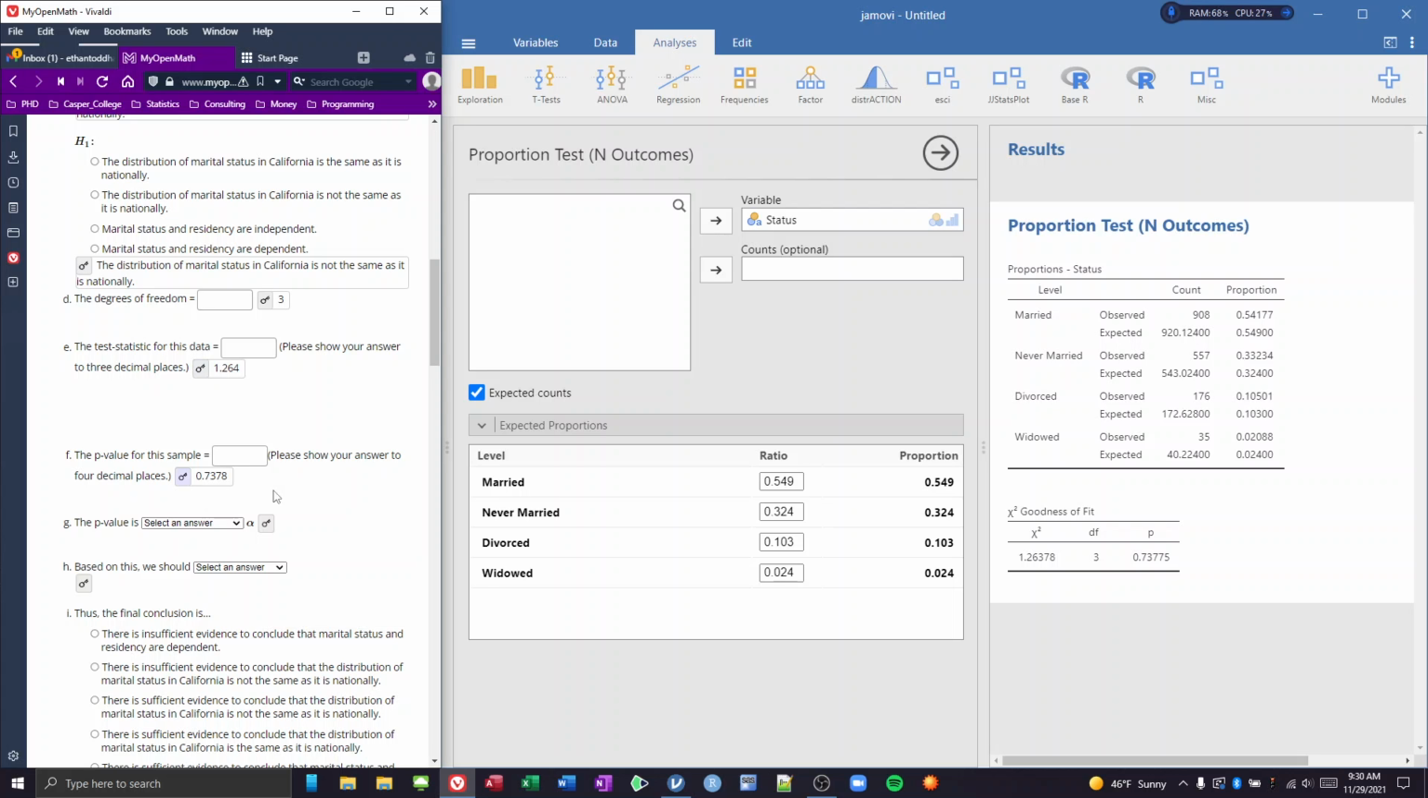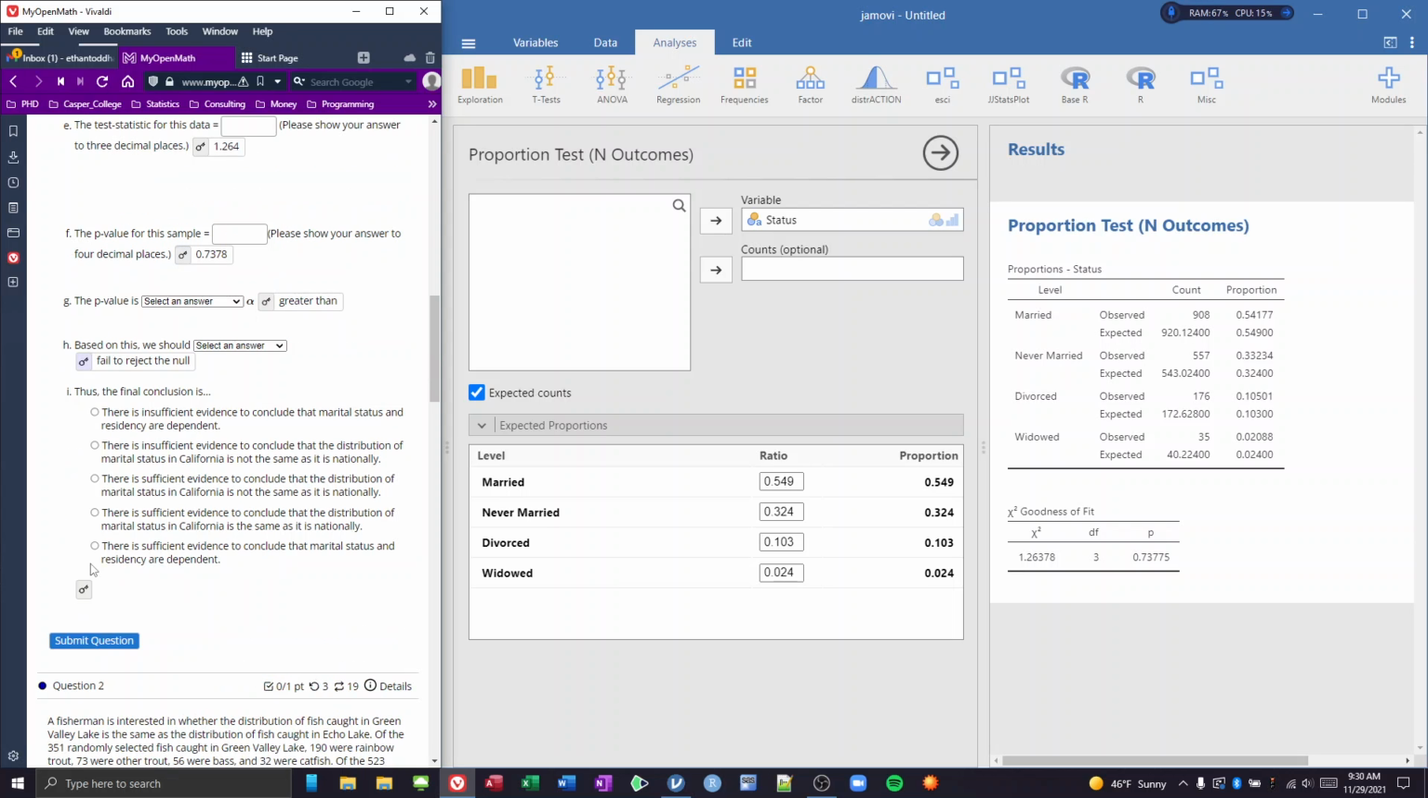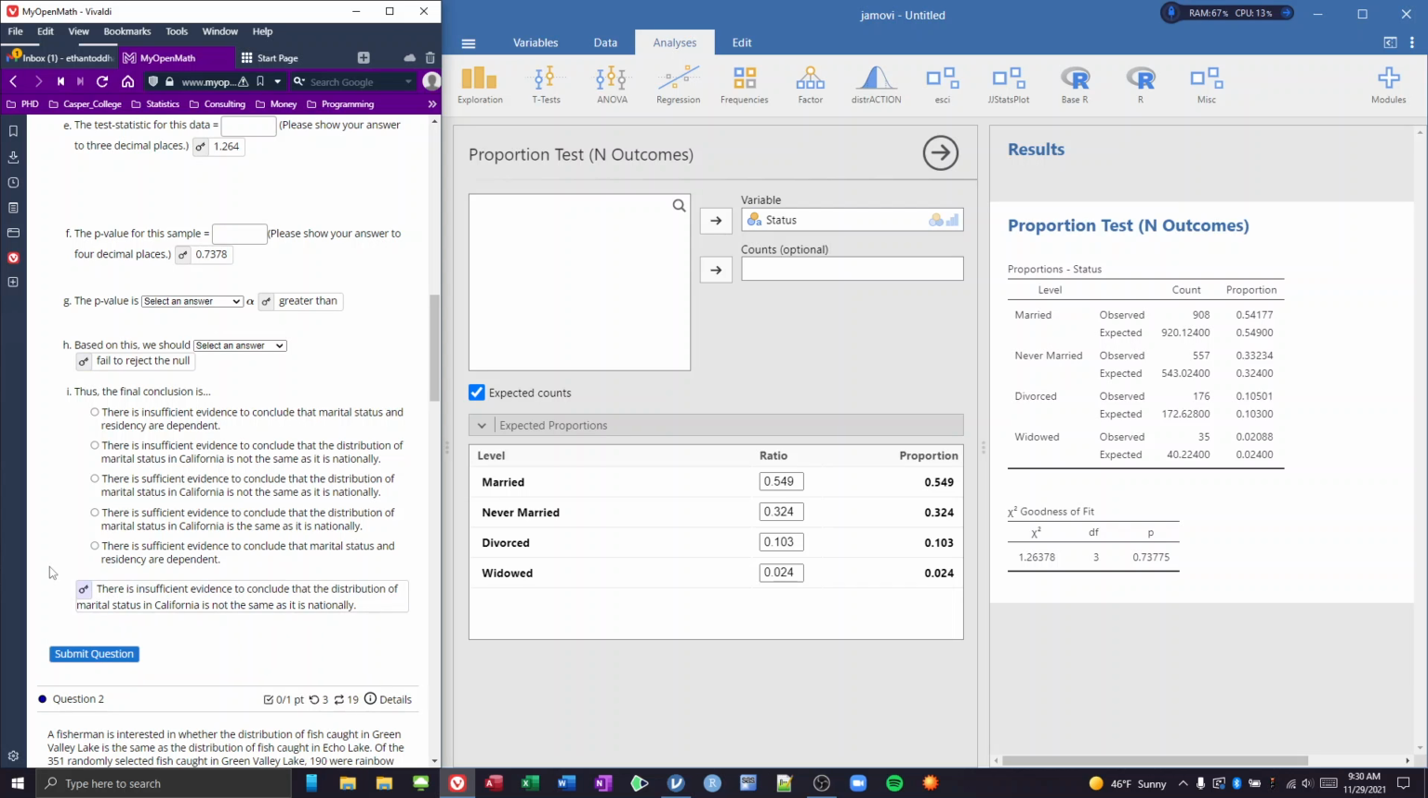The p-value is way greater than our alpha, so based on this, we would fail to reject our null. All right, so in conclusion, what do we get to conclude? Well, we conclude that there is insufficient evidence to conclude that the distribution of marital status is not the same as it is nationally. So, we did not have enough evidence to reject this null hypothesis.